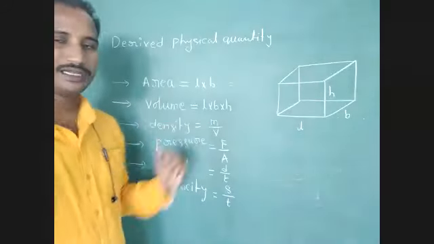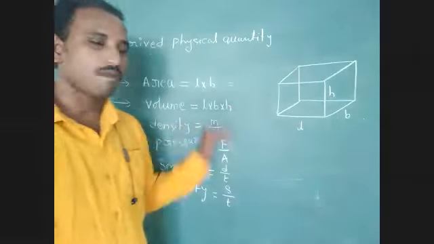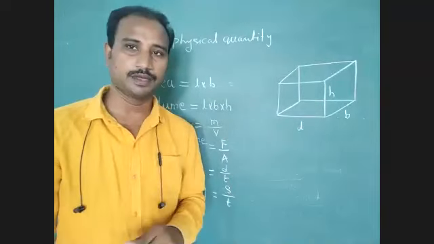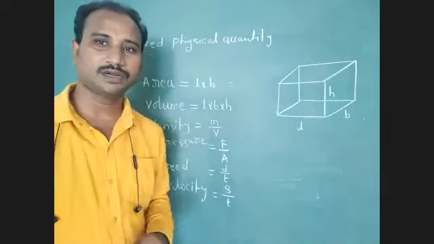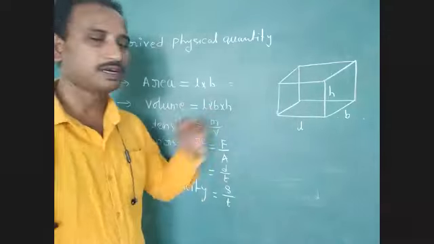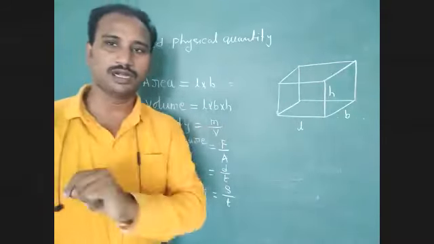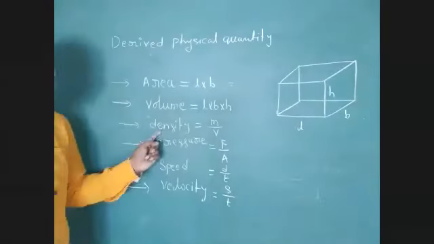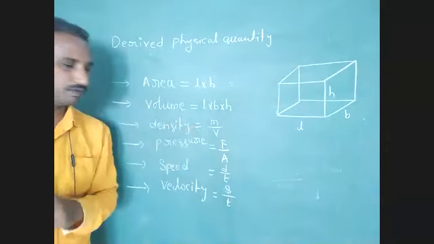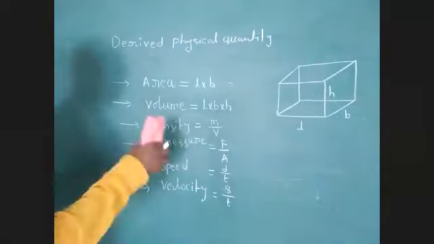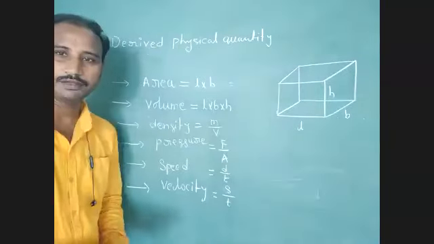Next one, density. Density equal to mass per unit volume. Mass is a fundamental physical quantity. Volume is derived from fundamental physical quantities. Yes or no? Finally, density is one derived physical quantity. So we have to identify this point. Okay, students.